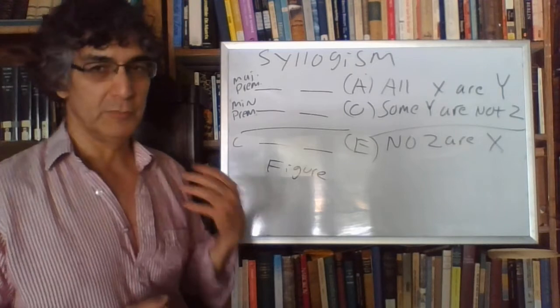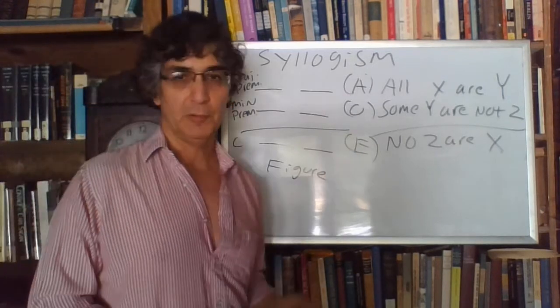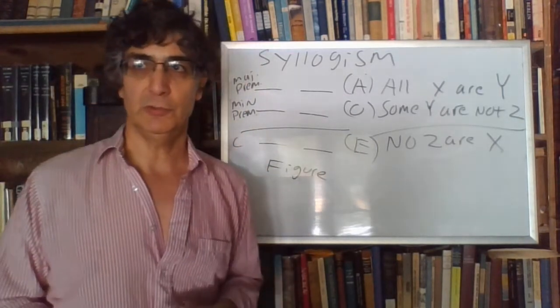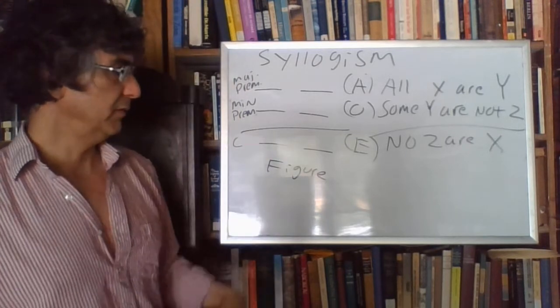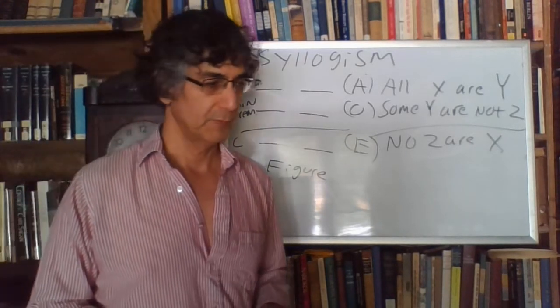So we have the term mood, right? This is a sample mood. You know there are 64 possible moods. And then we have the figure, right? The 4 figures of the syllogism.